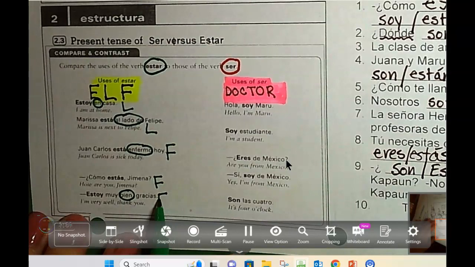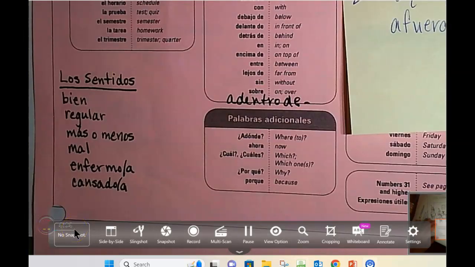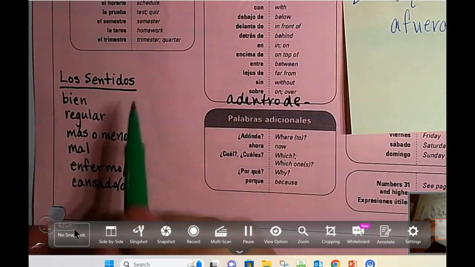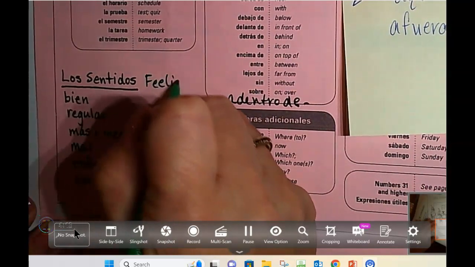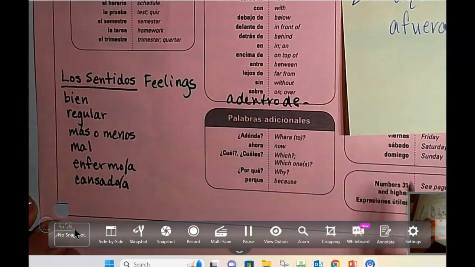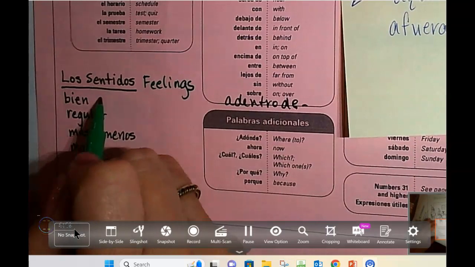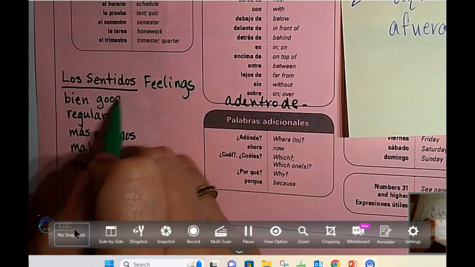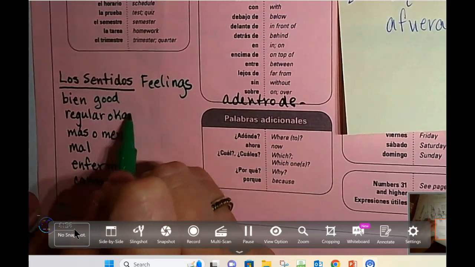That is a feeling. So now stop for a moment and grab your pink vocab list. In the bottom left-hand side of our pink vocabulary list, we have the section called Los Sentidos, feelings, right? So these are the words we know for feelings, or you might consider them emotions. Bien is good. Regular is okay, or so-so.